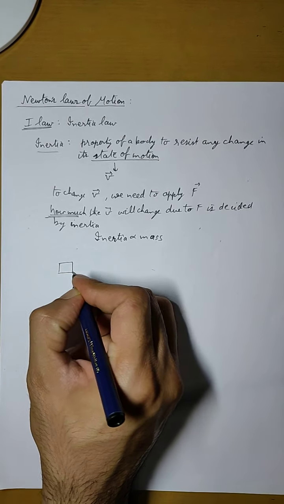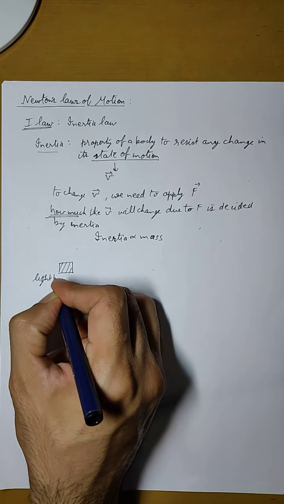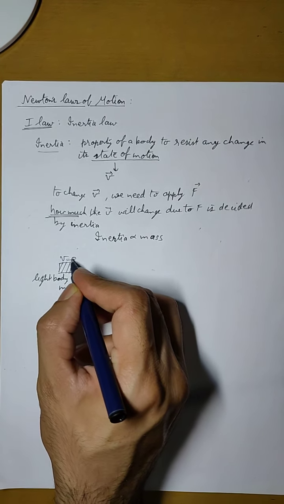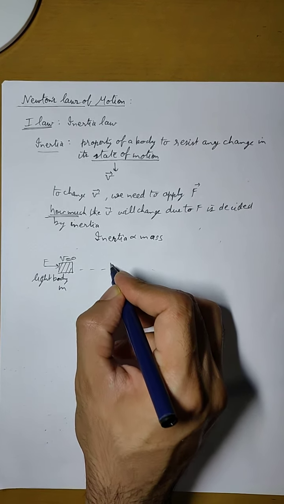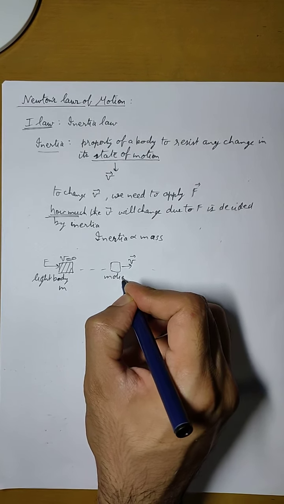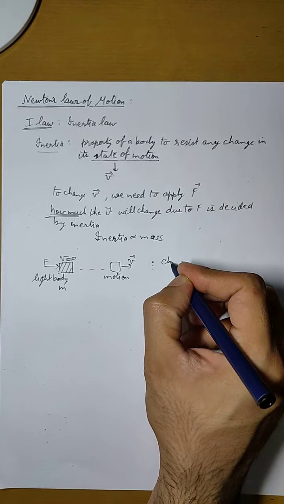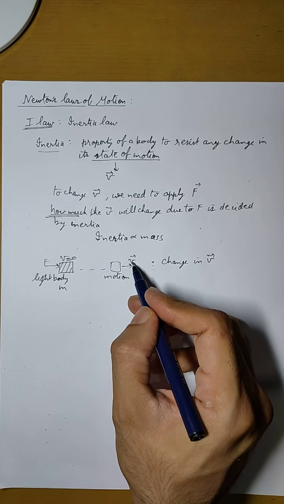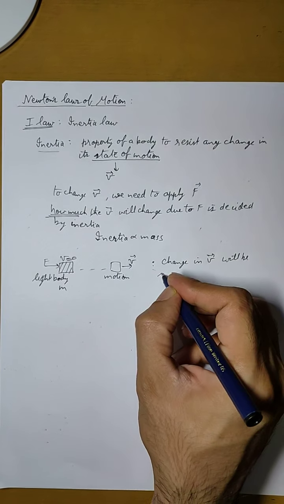So we can understand this with an example. Suppose this is a body, let us say that this is a light body of mass m, and it is at rest. Initially its velocity is zero. Now if a force is applied in this direction, the body will start moving with some velocity v. Now the body is in motion. So for a light body, the change in velocity from v equals 0 to v equals some value of v will be large